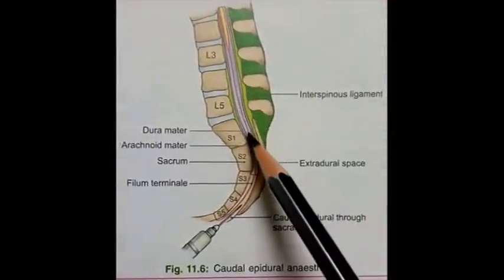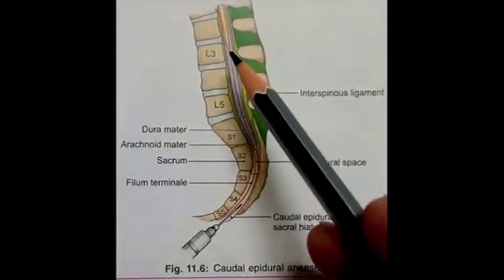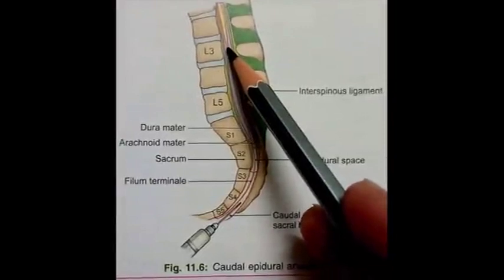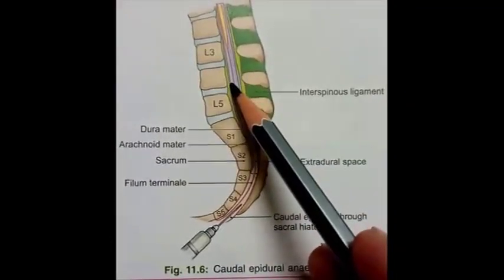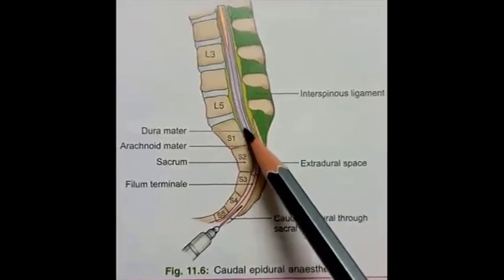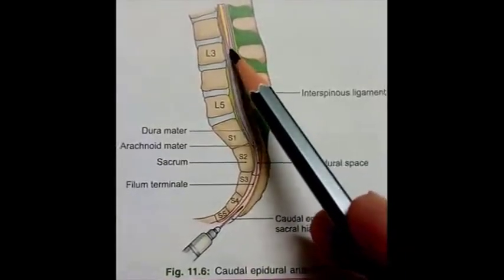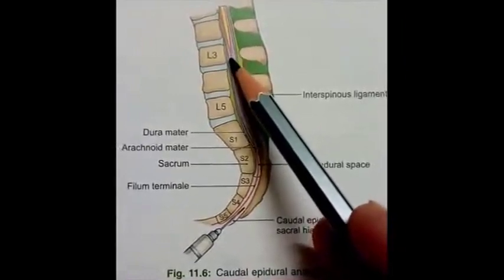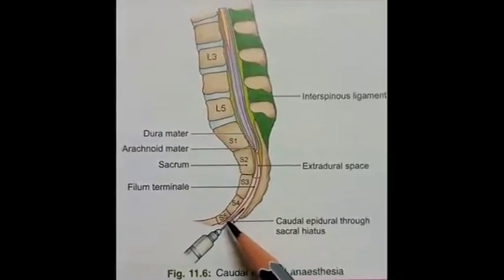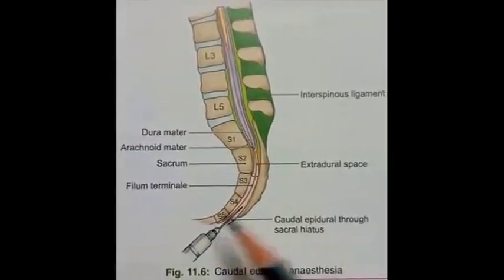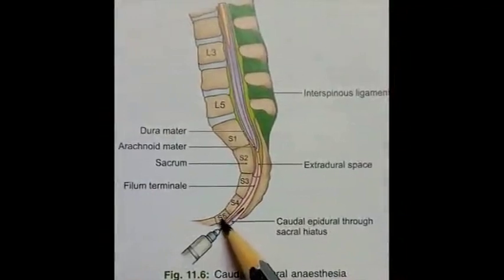So next is filum terminale. This red colored structure which is visible is the extension of pia mater beyond the spinal cord. It is a delicate thread-like structure about 20 centimeters long. It extends from the apex of the conus medullaris to the dorsum of the first piece of the coccyx vertebra. So here we can see S5, that is the last segment of the sacrum.